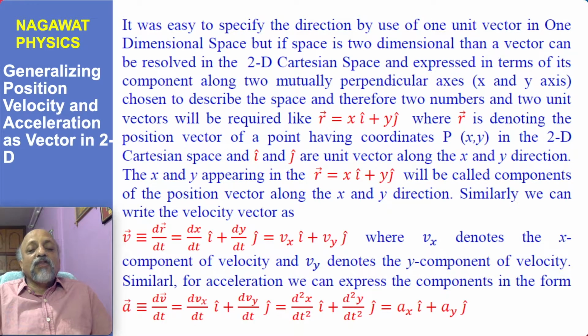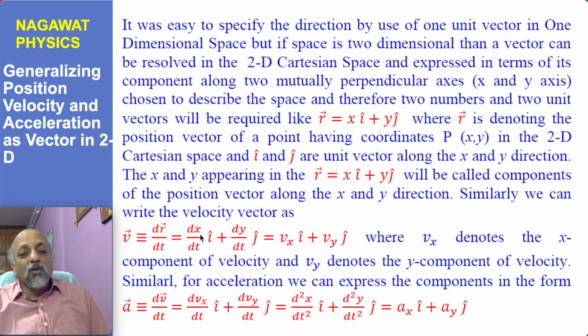Then a similar extension we can do as we did in case of one dimension, that velocity is obtained by differentiating with respect to time the position vector. So we differentiate position vector. Now i and j both being Cartesian axis unit vectors, and they are mutually independent of each other, as well as they do not depend upon time, and therefore dr vector by dt is equal to dx by dt into i cap plus dy by dt into j cap.